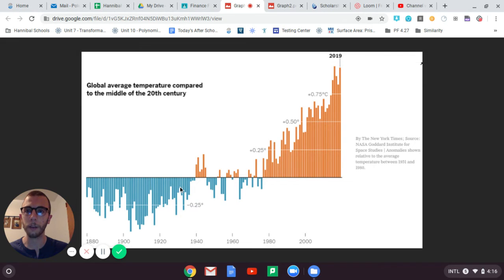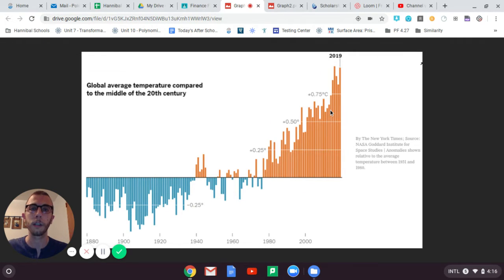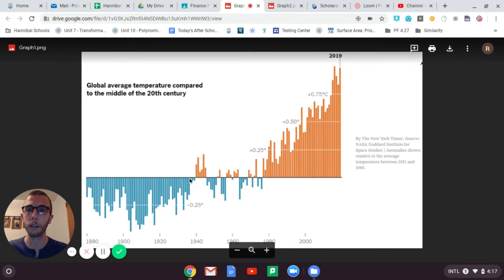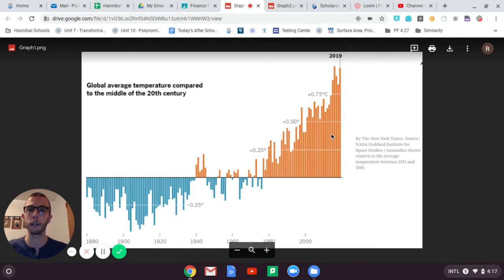Okay, I also notice that there's a huge chunk of blue to start this graph on the left side, and then there's a huge chunk of orange to finish this off on the right side. But in between here, there's a bit of a fluctuation. And again, this is just something I'm noticing here, so I'm not trying to imply anything or make any conclusions. These are just things that I notice. Right, so I notice it's all blue, then there's a few orange, then a few blue, then a couple orange, then a few blue, orange, blue, orange, blue, orange, blue until you get this huge chain of orange again. Okay, so again, just things I notice.